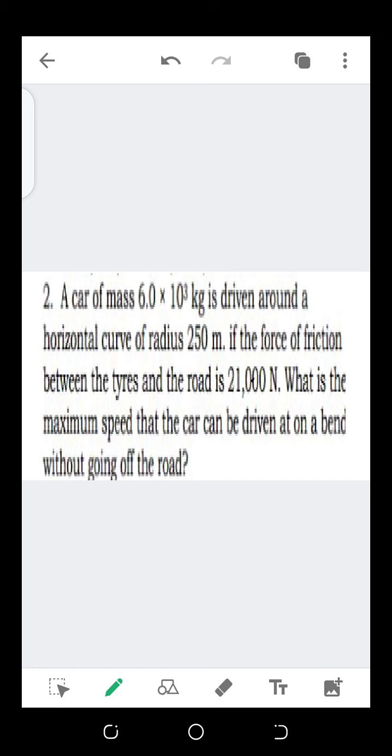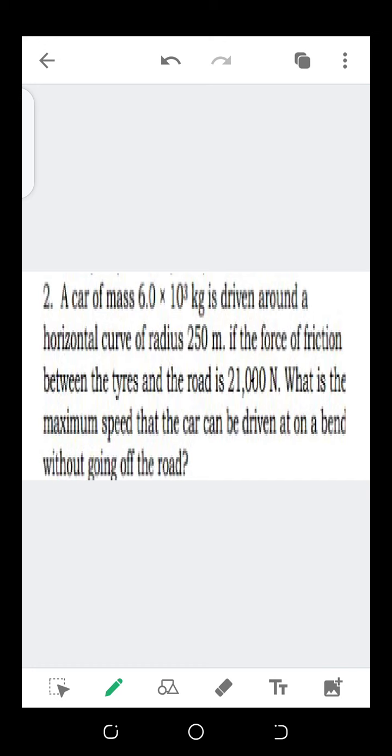Now let's go together. I have the mass of the car to be 6.0 multiplied by 10 cubed kg. The radius I'm given as 250 meters. The force of friction is the force that is pulling the car towards the center, so it's the same as the centripetal force, that is 21,000 newtons. What is the maximum speed that a car can be driven at on a bend without going off the road? In other words, what we are missing is V.